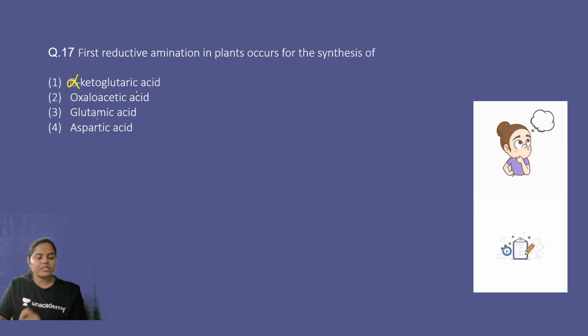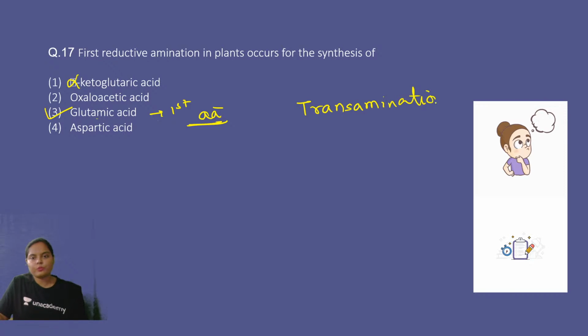By the process of reductive amination, the first amino acid is formed in the plant, and which is glutamic acid. Really important question. Rest all the amino acids are formed with the help of this glutamic acid by the process of transamination. I have explained the process also, right?